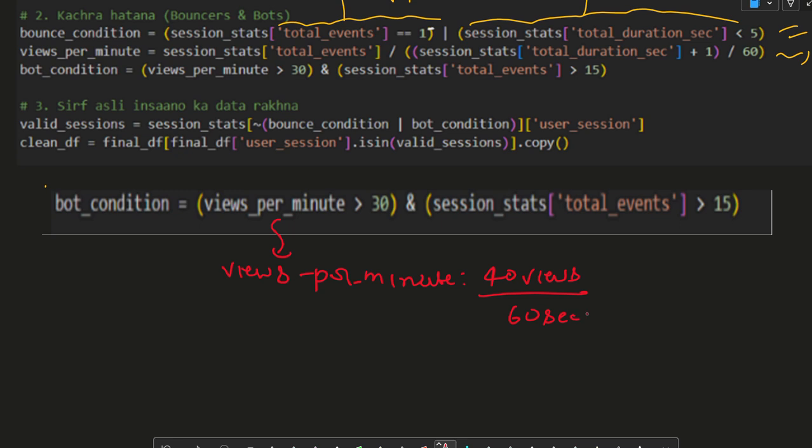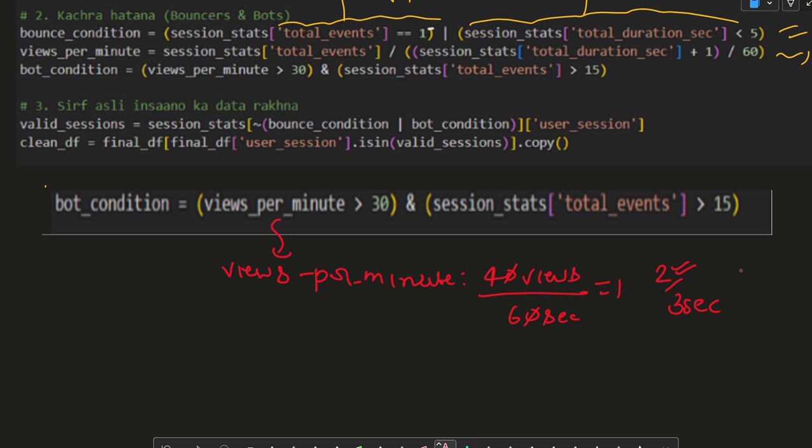Could you genuinely believe that a person could do such a thing, where every 3 seconds he has two views? 3 seconds is a very short time in which you clicked two things. So this is regarded as a bot condition.